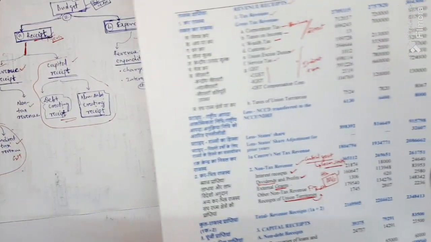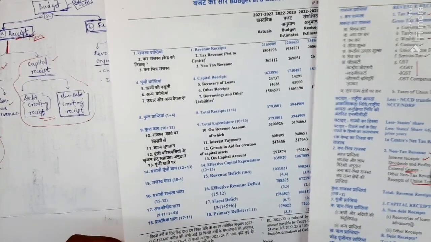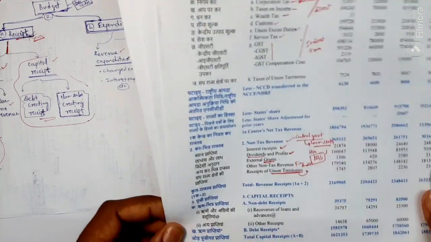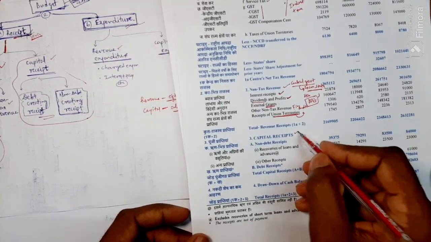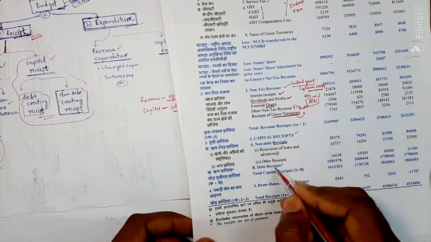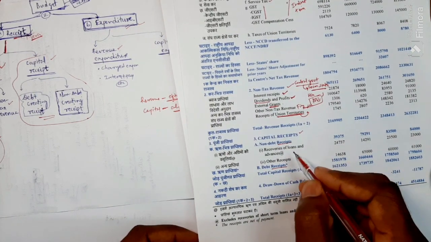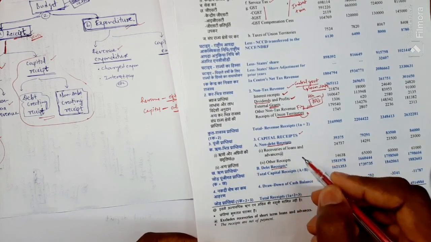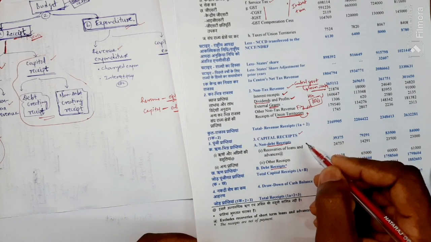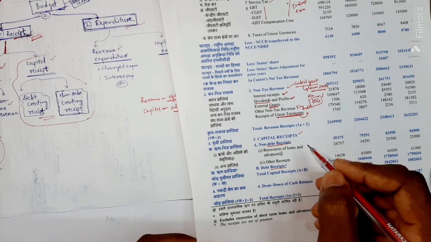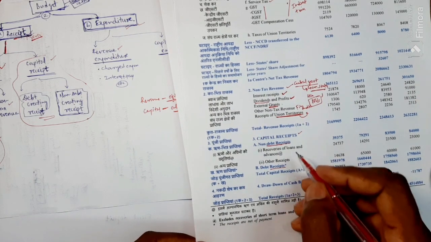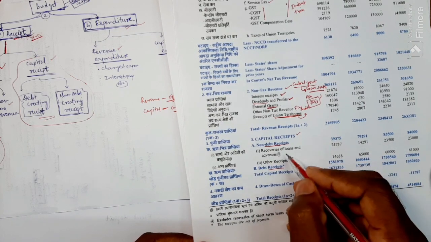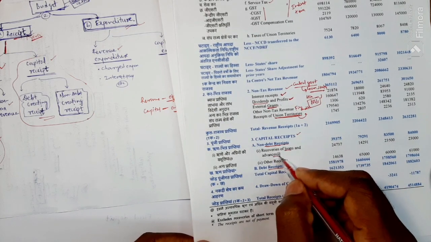Let me see, where is that? Yeah, here is capital receipt, non-debt receipt and debt receipt. Okay, what are non-debt receipts? Non-debt means here the government is receiving money, or I would say it in another way. Let us understand what components are included in the non-debt receipt. Recoveries of loans and advances.